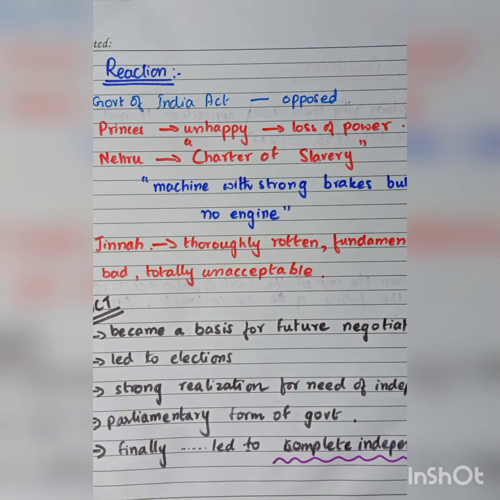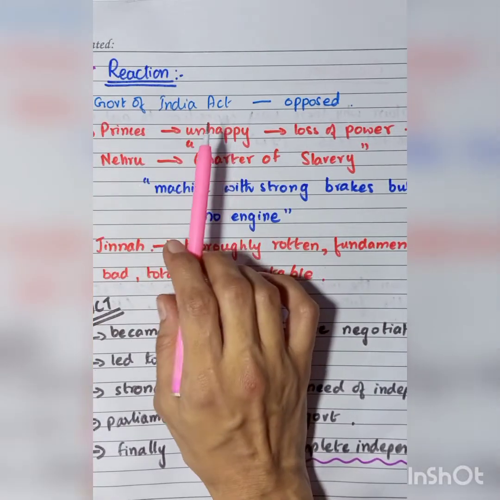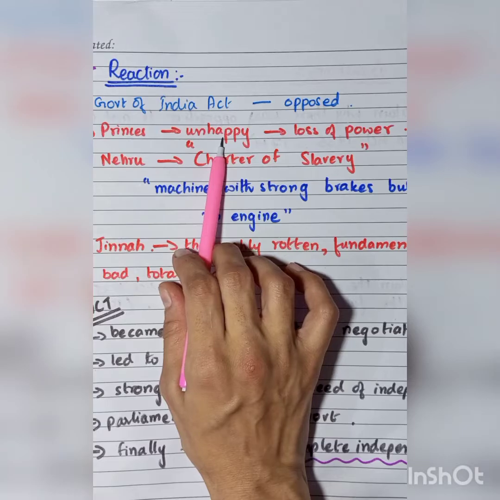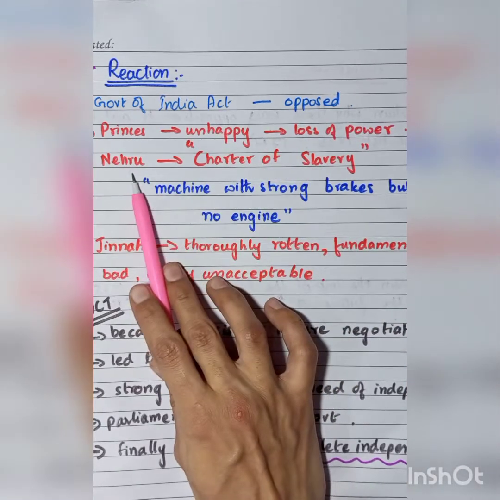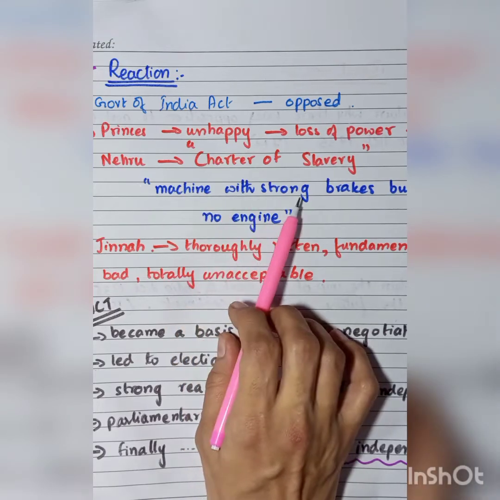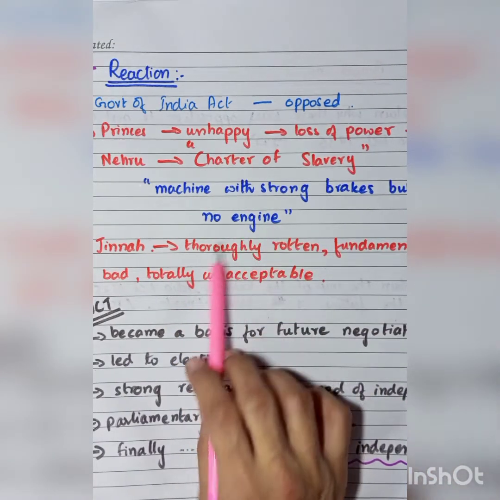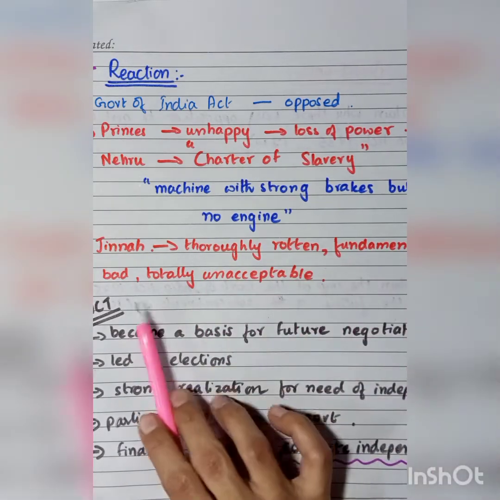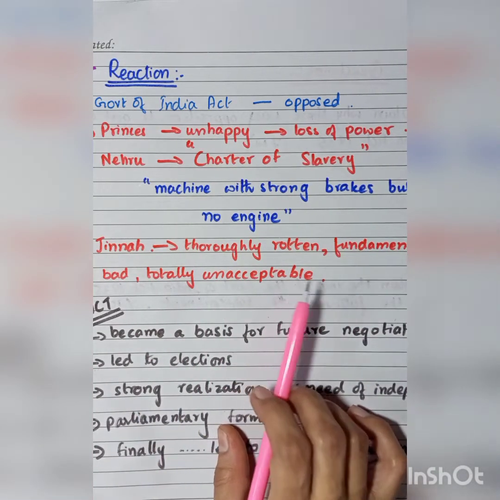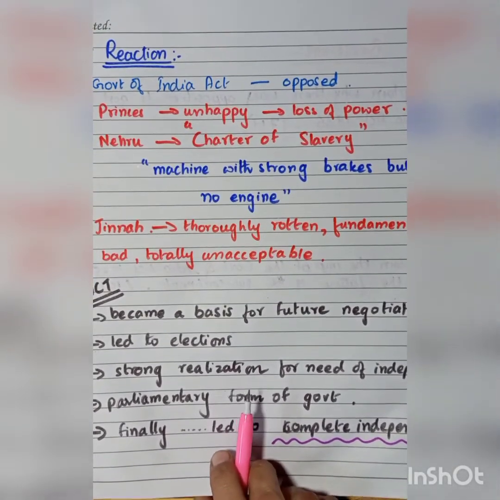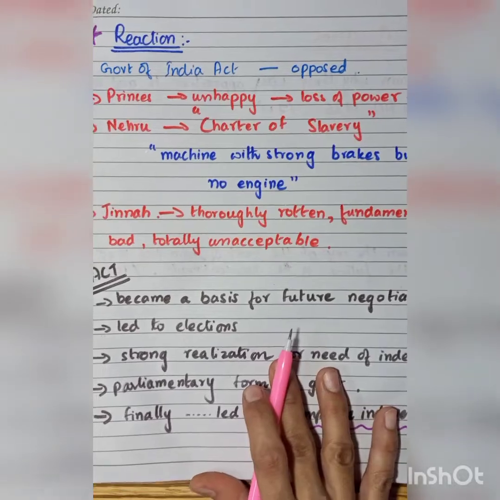Now discussing the reaction. What was the reaction to this Government of India Act 1935? It was opposed. The princes were very unhappy because of the loss of the power. Nehru regarded this as a charter of slavery, and he said that it was a machine with strong brakes but no engine. And then Jinnah also used the words thoroughly rotten, fundamentally bad, totally unacceptable when he described the Government of India Act 1935.